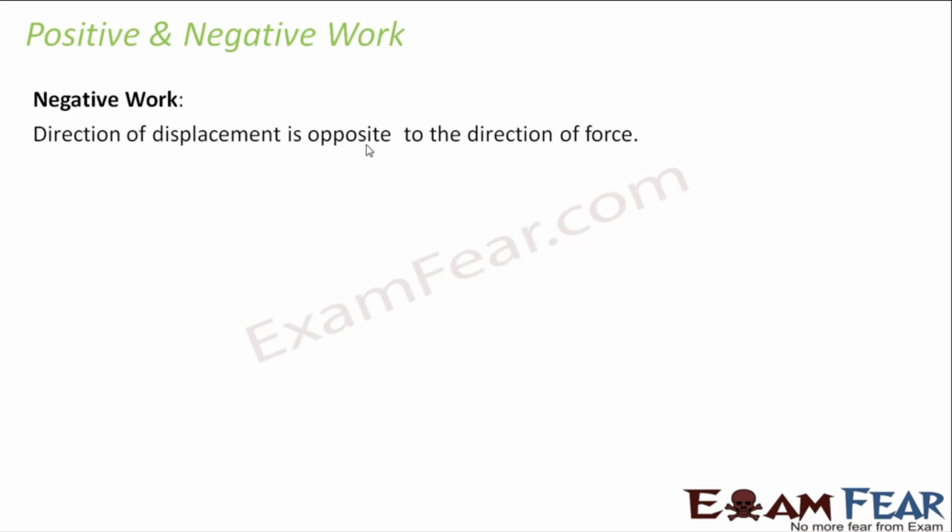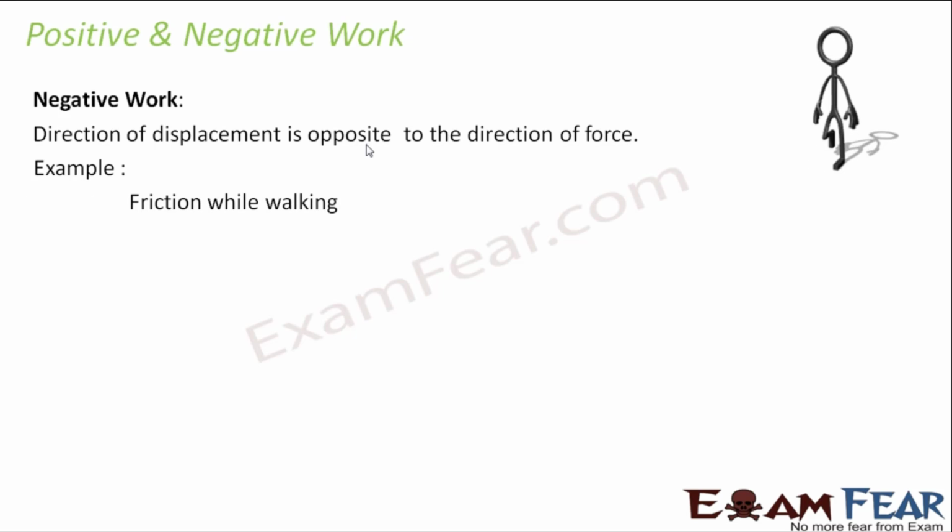Right? So now I think you would have guessed what is negative work. When I talk of negative work, the direction of displacement is opposite to the direction of force. Let us look at some examples. Let us take the example of the frictional force which we experience while walking. What enables us to walk? Why are we able to walk? That is because the floor on which we are walking is not frictionless. It is producing some resistance to our walking.